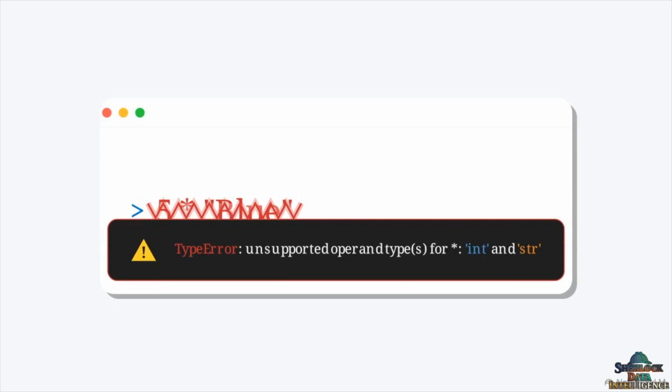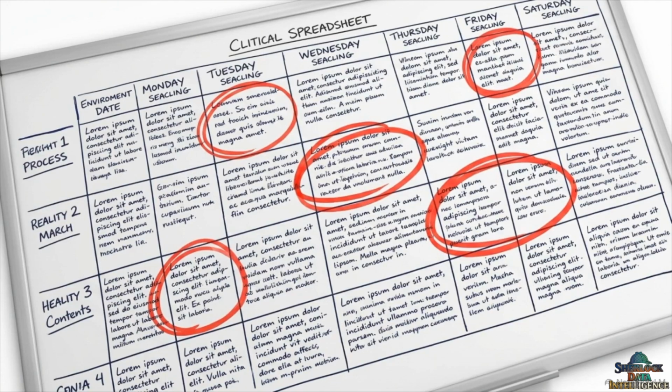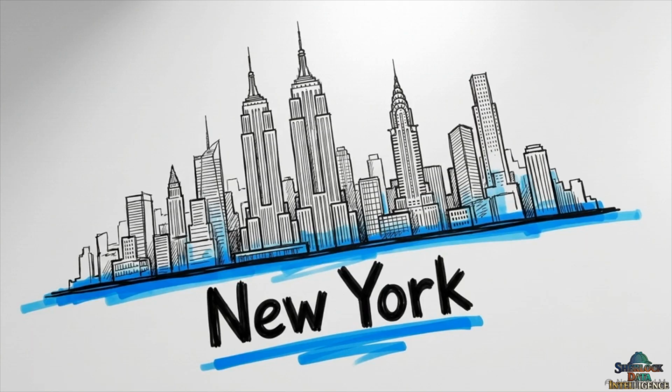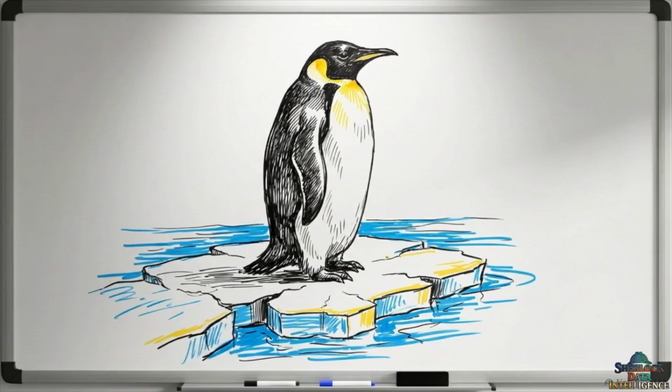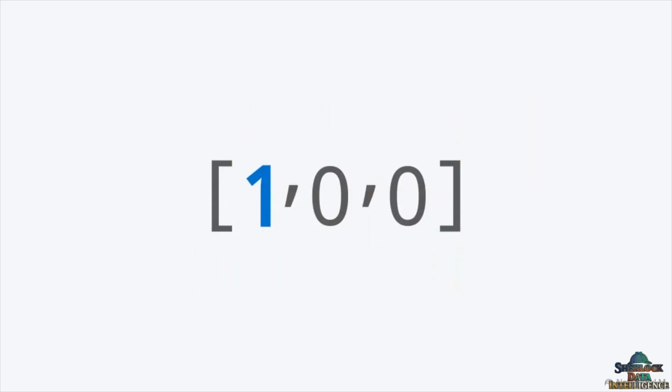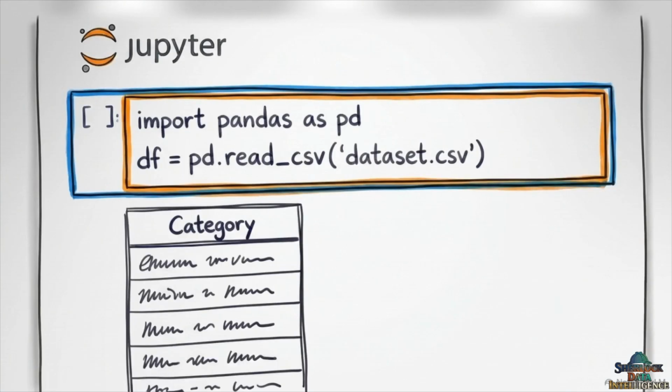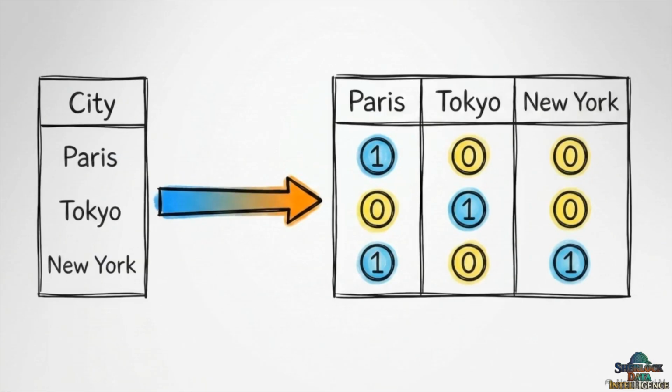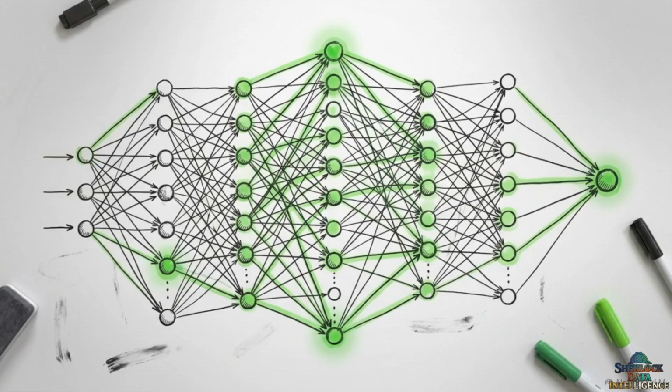It cannot calculate text. But real-world datasets are heavily populated with text-based categories, like names of cities, various distinct colors, or even animal species. To fix this, we use a technique called OneHotEncoding. It translates words into numbers without changing what the data actually means. Open up your Python environment and load a dataset that contains at least one text column. Translating these text columns into a math-friendly format is a required step before you can train any predictive model.